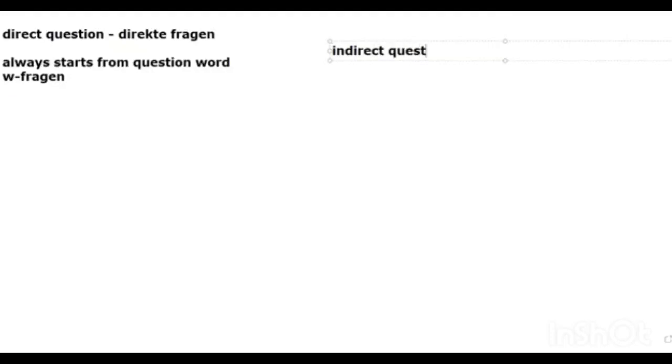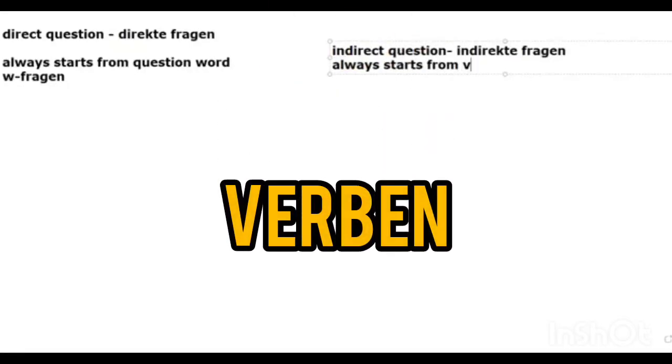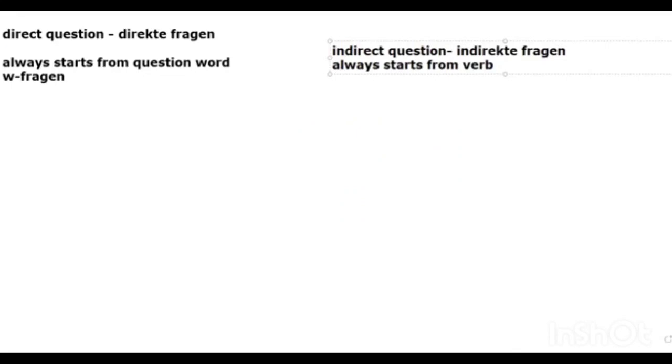Indirect question, indirekte Frage, always starts from the verb. Also, we call them Ja-nein Frage. Why Ja-nein Frage? Because whenever you ask these kinds of questions which start from the verb, like are you going, are we going, are they coming, do you have two pens, are you happy? You will get the answer yes or no, right? So Ja-nein Frage.